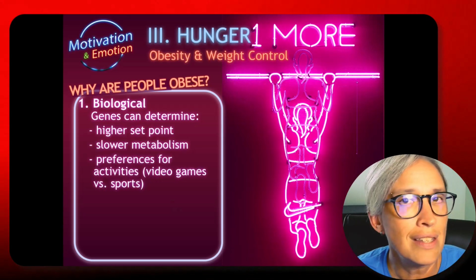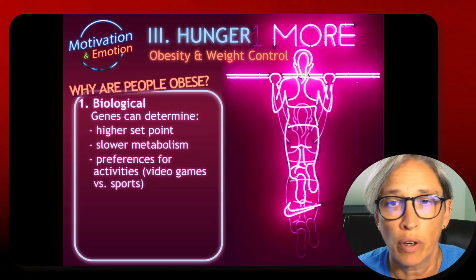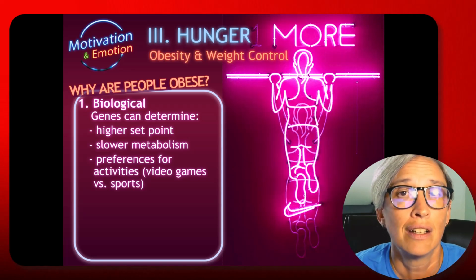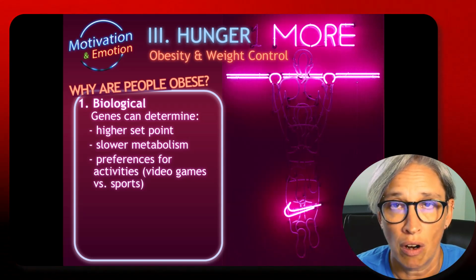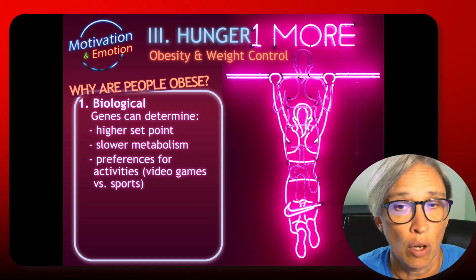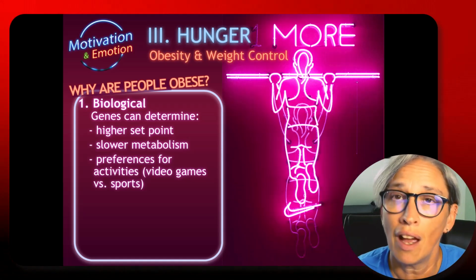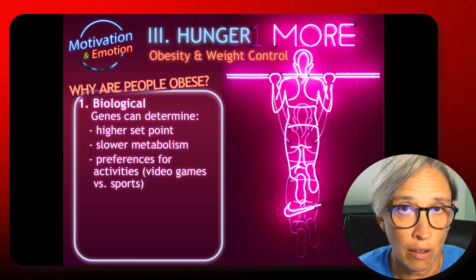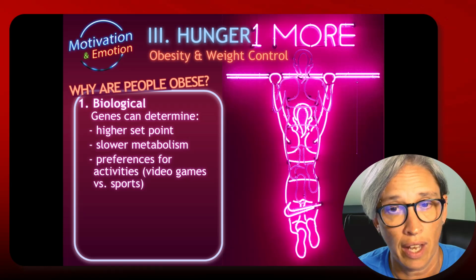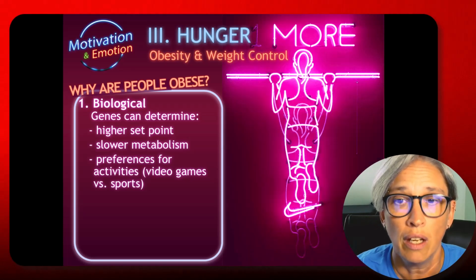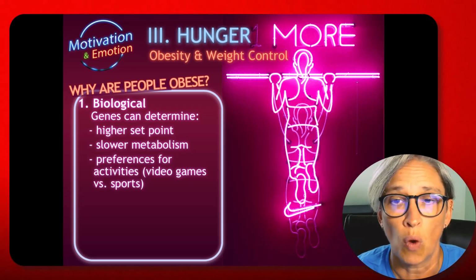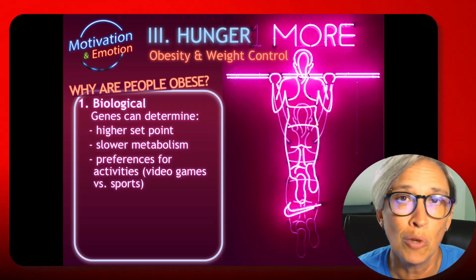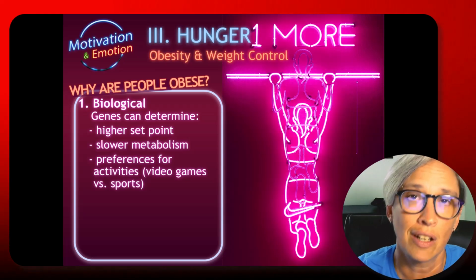Obesity is not easy to explain. Why people are obese can have a lot to do with biology and genetics. Some people have a higher set point, which makes it harder to reduce. They have slower metabolism, and they may have social preferences for video games over going out and playing sports. So they may have a sedentary lifestyle. Socially, obesity is rising worldwide because we have more food, we're eating more, and we are moving less because of our devices.